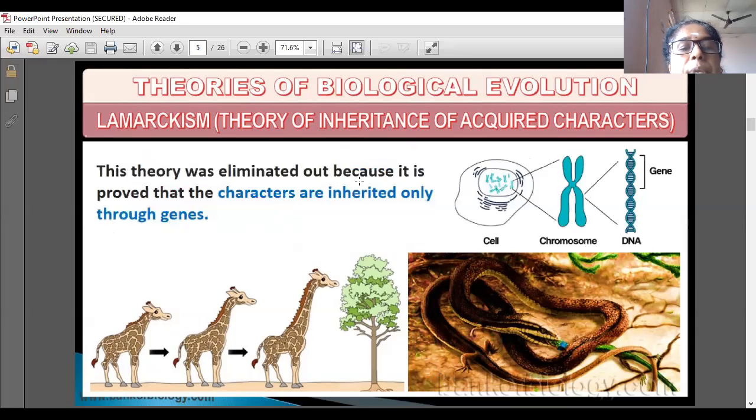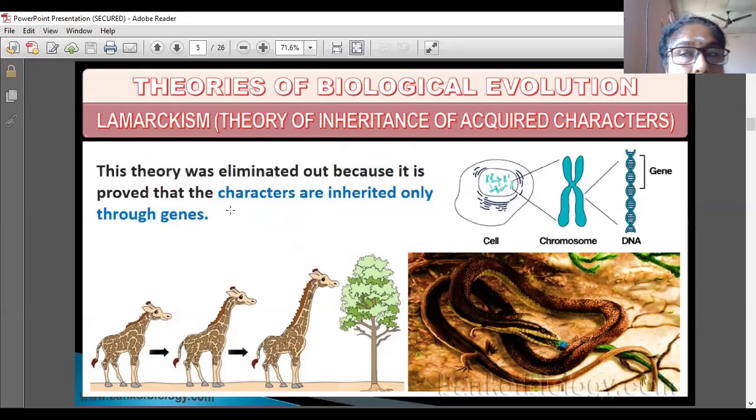This theory was eliminated because it is proved that characters are inherited only through genes. Lamarck said that if we acquire any characteristic, suppose this giraffe got a longer neck by foraging on trees, it is acquired by themselves, not from their parents.